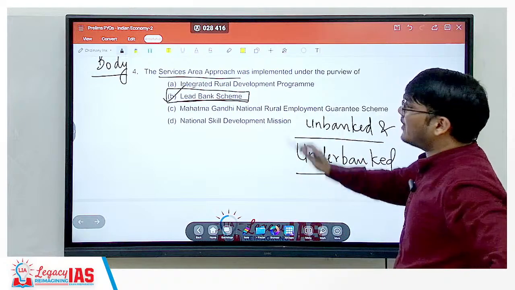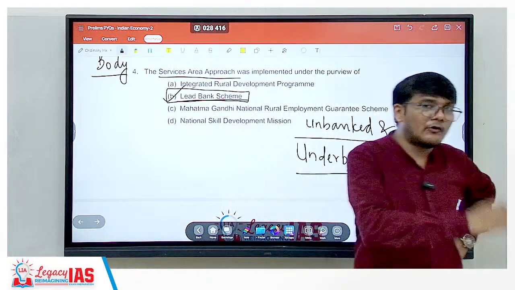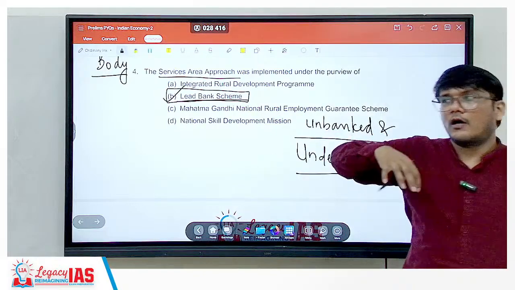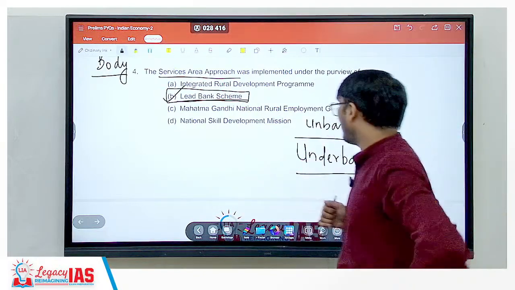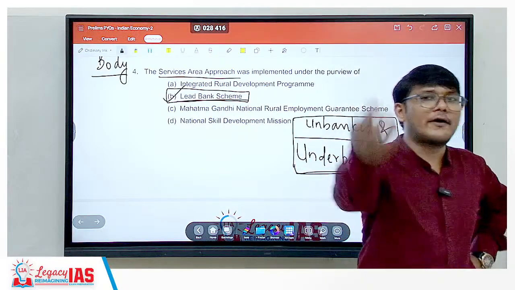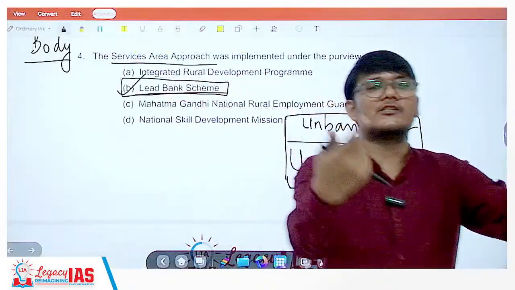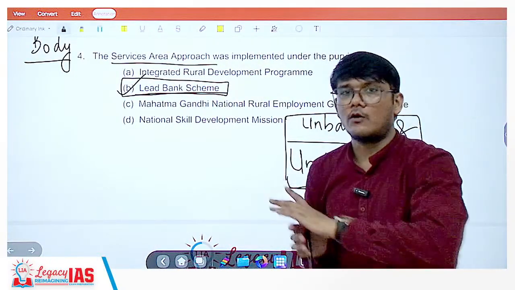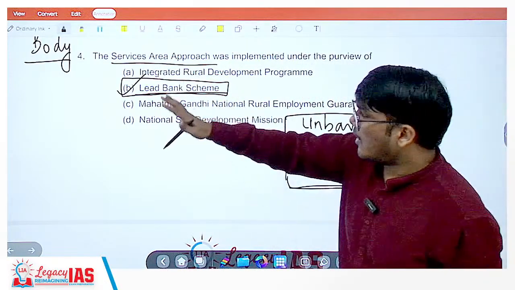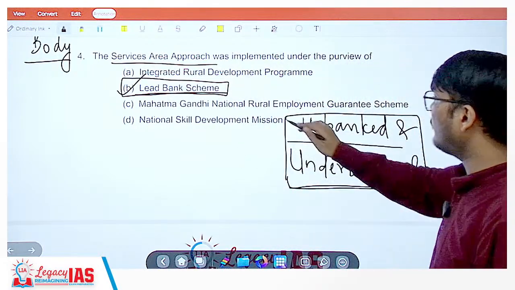So unbanked and underbanked areas were there, and we had started the Pradhan Mantri Jan Dhan Yojana, wanting to open accounts of each and every individual of India, so that everyone has financial access. Now how would that be possible? People don't have banks where they can go and open the account. So another scheme was started wherein the banking officials came to your doorstep to open your account. Not generally in cities, though it can happen there too, but in the rural and remote areas.